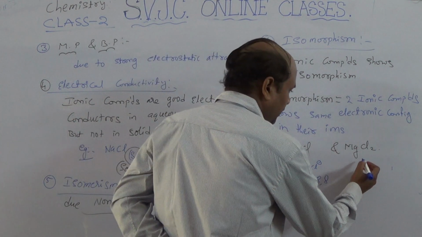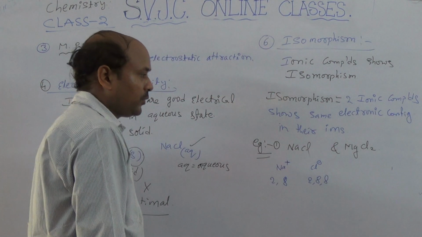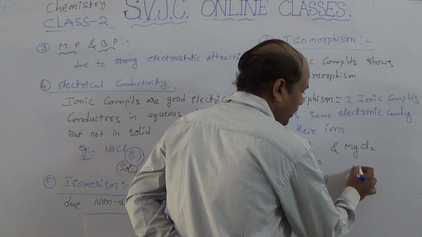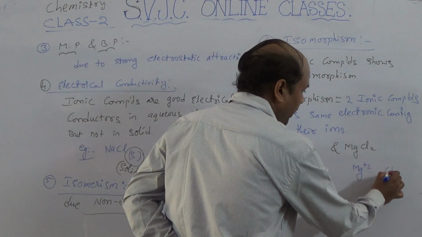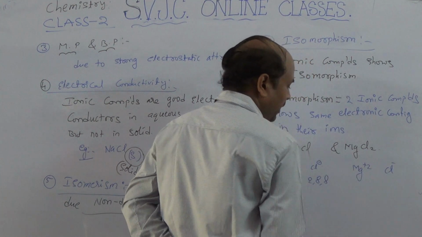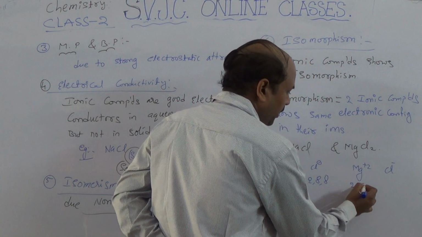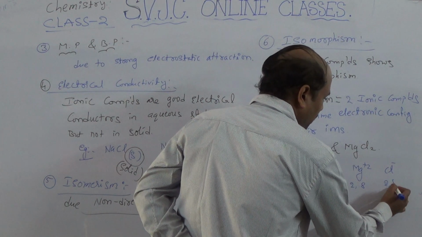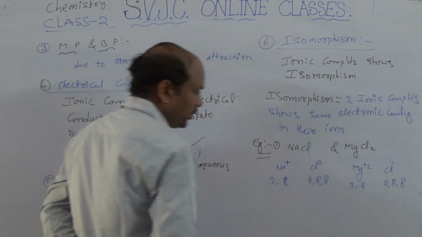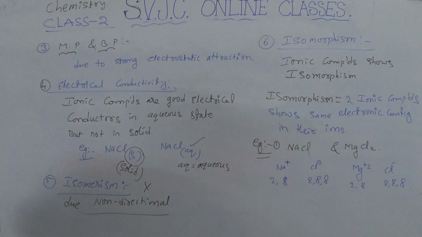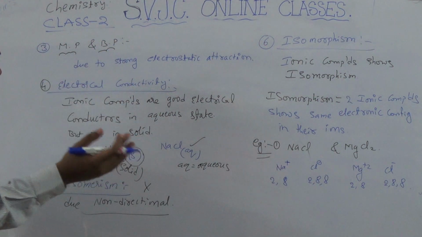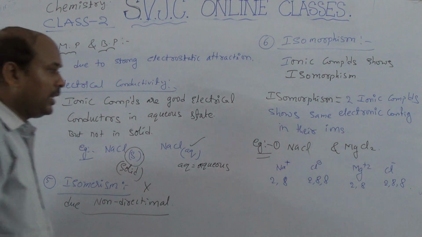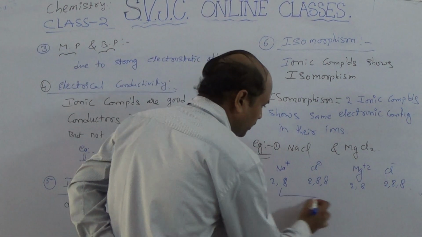And in MgCl2, magnesium is the cation and chlorine is the anion; magnesium configuration is 2, 8 and chloride ion configuration is 2, 8, 8. So in these two compounds, the cation and anions both have the same electronic configurations.